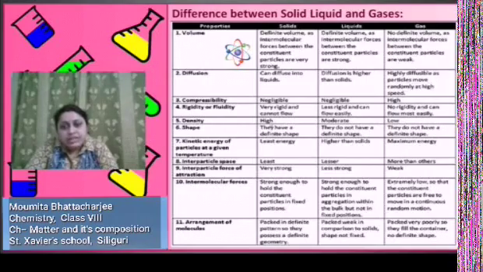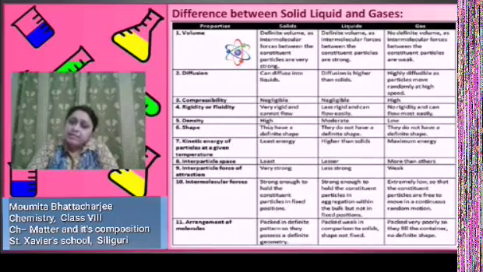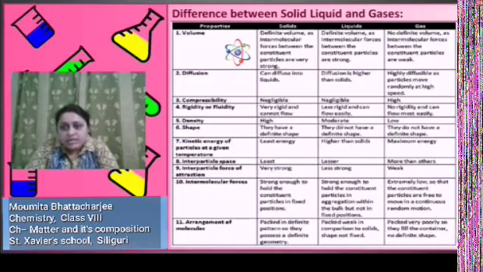Density. For solids, it is very high. For the same reason, the interparticular distance between two molecules is very small and they are very closely packed. In liquids, it is moderate. In gases, it is very low.